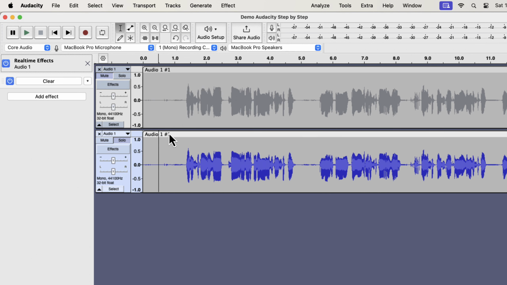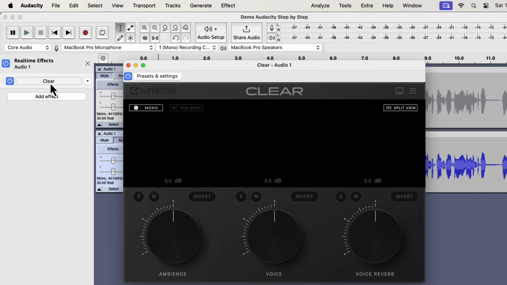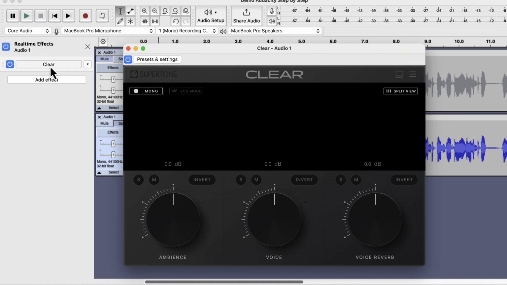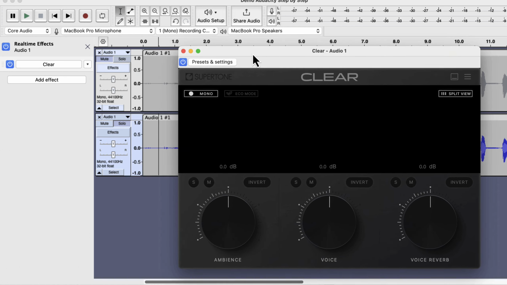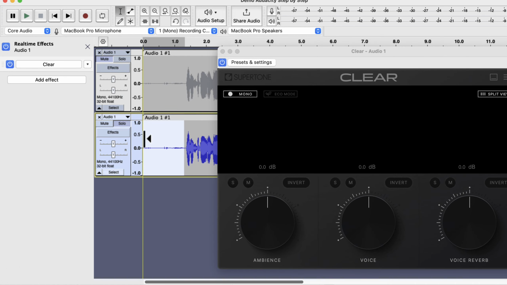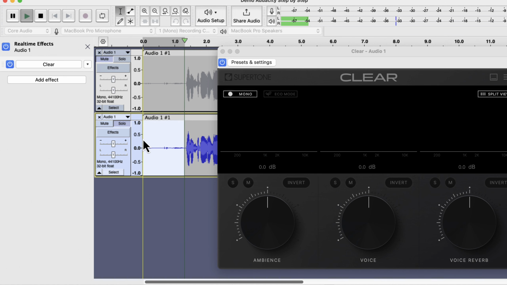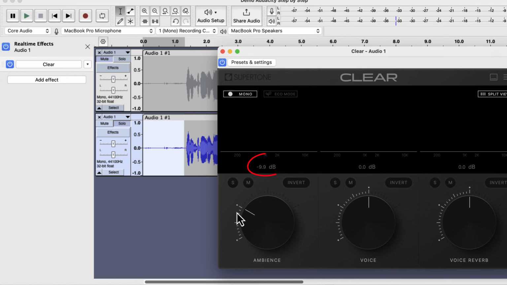Supertone Clear effect has been added, and I have to click on the name to see the configuration window. Supertone Clear has 3 things to configure: ambience, voice, and reverb. For this assignment we will mainly focus on ambience. Ambience is the background noise. We can play the audio and adjust it in real time. Real-time effect has this benefit. I will decrease the ambience by adjusting the knob. How much decrease I am doing is visible here.